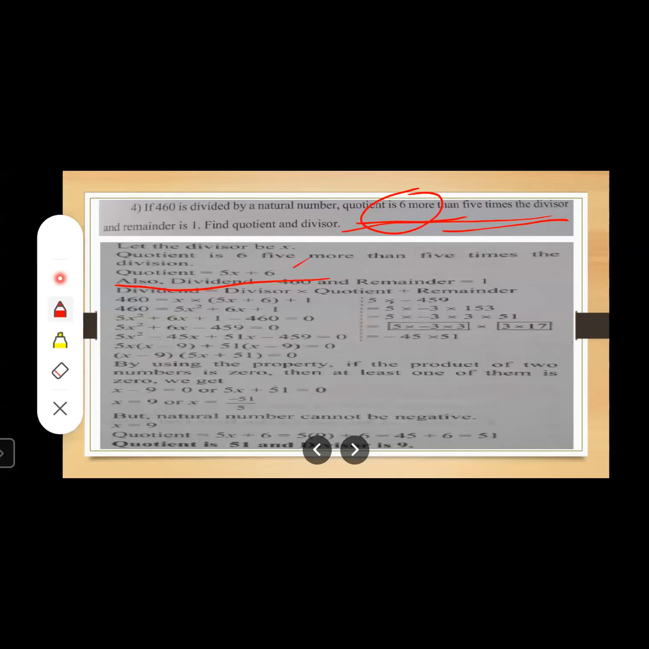Okay. Now you know the formula. What is the dividend given over here? The dividend given here is 460. What is the remainder given here? 1. So that is given over here. Now you know the formula. What is the formula? Dividend is equal to divisor into quotient plus remainder, right? So just substitute these values of dividend, quotient, remainder, everything in this formula.